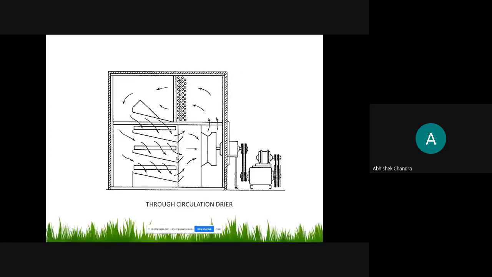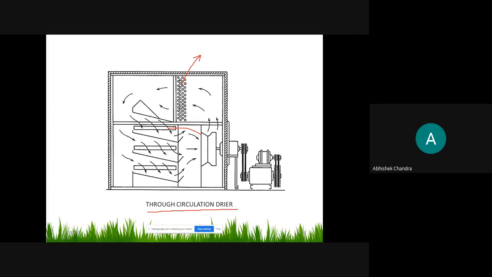And another type of through circulation dryer. Through circulation dryer यानी कि here air is circulated continuously. अब this is a tube bundle, है ना, in which hot stream of gas is flowing, as flue gases, or steam will be flowing inside this tube, and this air will pass over this tube bundle.